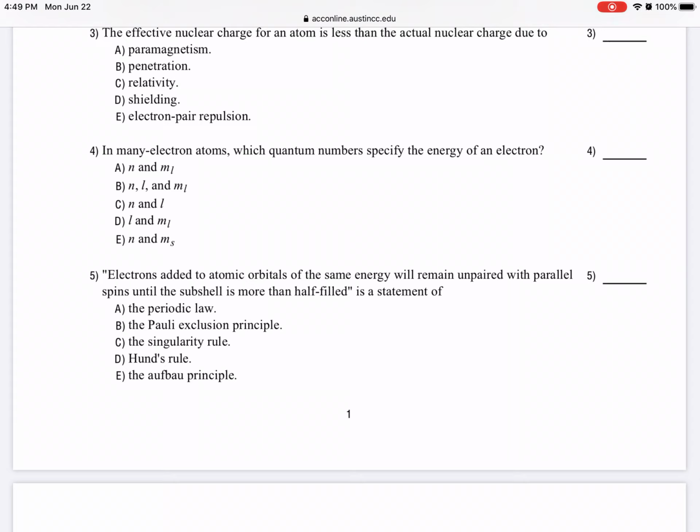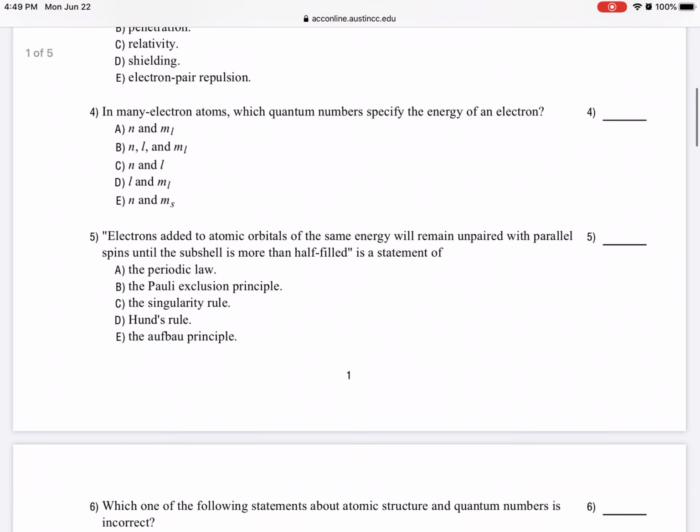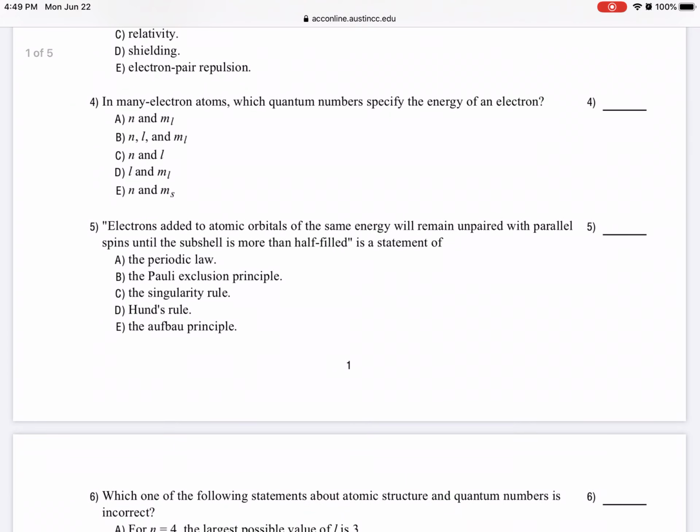And number 5, electrons added to atomic orbitals of the same energy will remain unpaired with parallel spins until the subshell is more than half filled. Whose statement is that? Again, you can find out these from the lectures. Okay, that is Hund's rule.